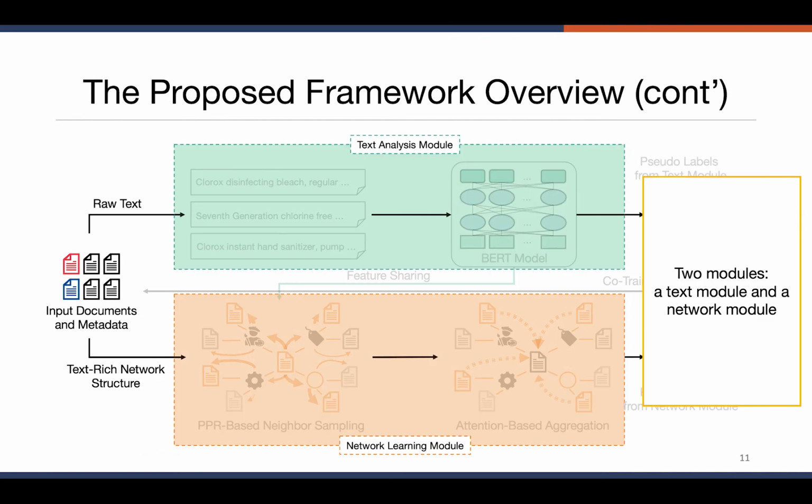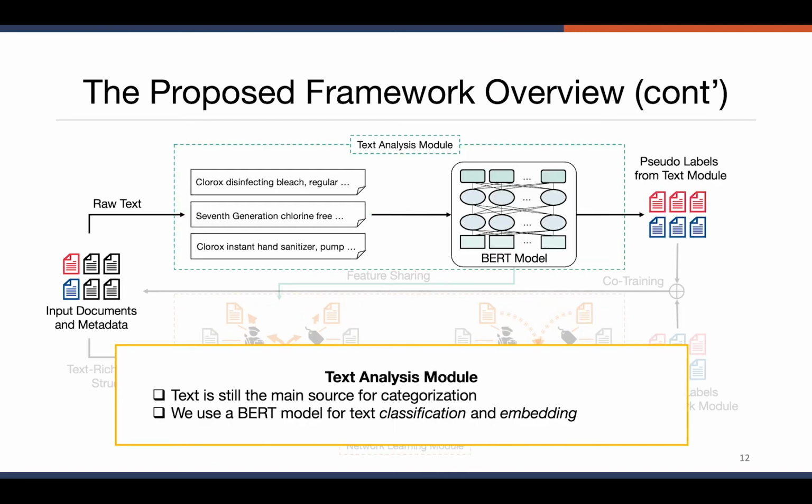We also have 2 main components, a text analysis module and a network learning module. The text analysis module handles the raw text content from the text-rich network, and we use it for document classification and embedding. This part is important because the text is still the main source for our categorization task.